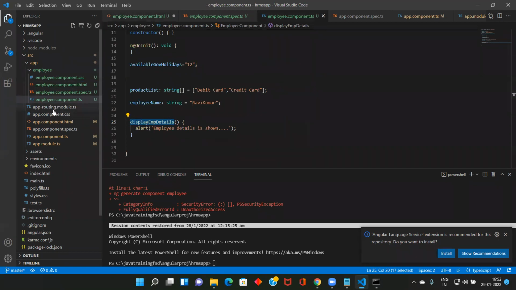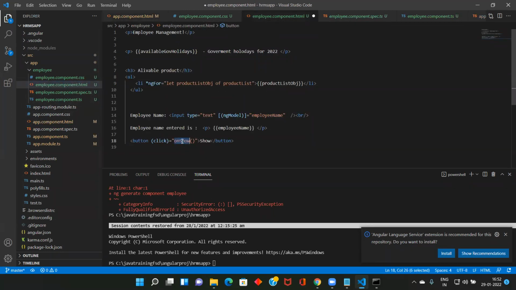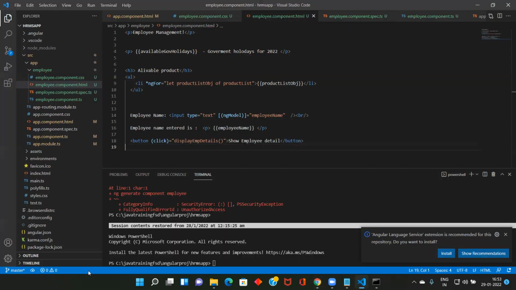Copy it. When I click this button, show employee detail. So we will see what we get displayed. See here, show employee detail. When I click, see the alert, employee detail is shown. So now I can associate an event, the click event. When I click this, call this method. This is how click and onclick work.